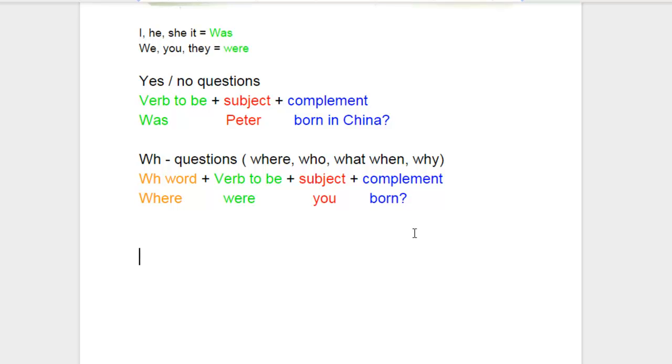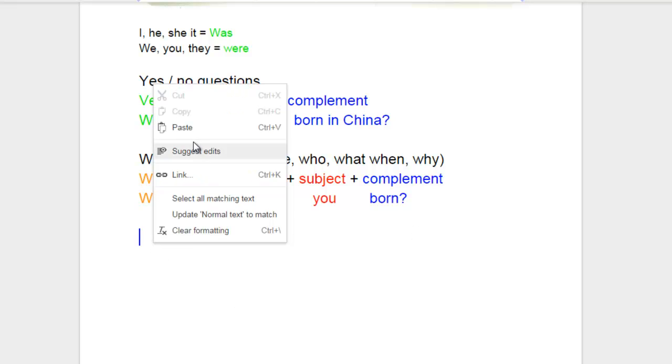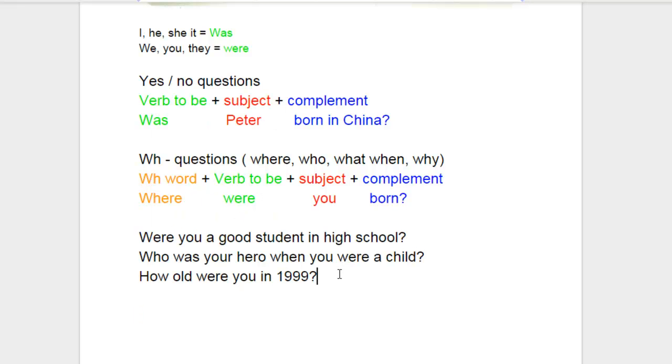What I would like for you to do now is to practice the concept that we just learned. I'm just going to post some questions here for you. I would like for you to answer these questions and come up with as many others as you possibly can. Try to make those yes or no questions or WH questions.